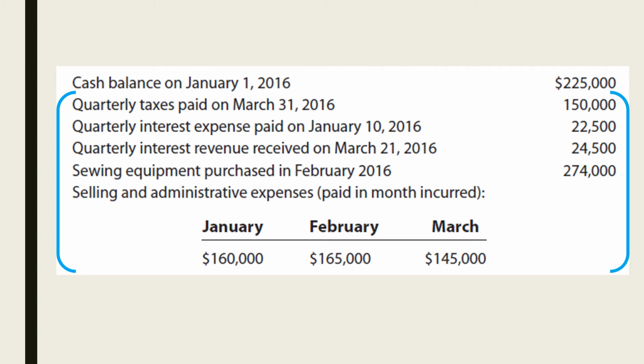If we look at the expected transactions, we can see that only the quarterly interest revenue is the additional cash inflow transaction. All other transactions are cash outflows or disbursements. The minimum cash balance the company wants to maintain is $340,000.